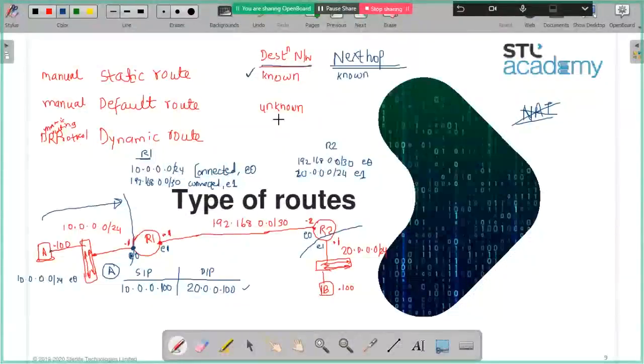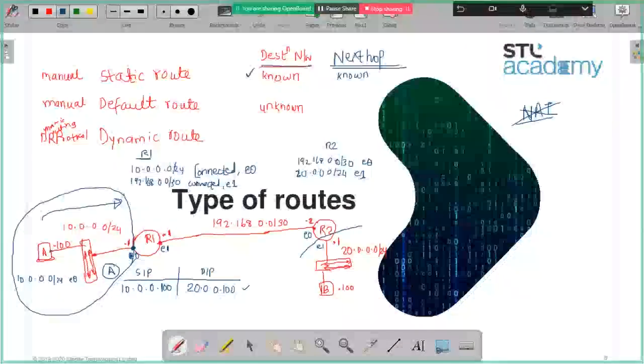Yes or no? So always in your LAN segment, in your local area network, what will be your gateway? The edge router. So gateway is always an IP address in your same subnet.